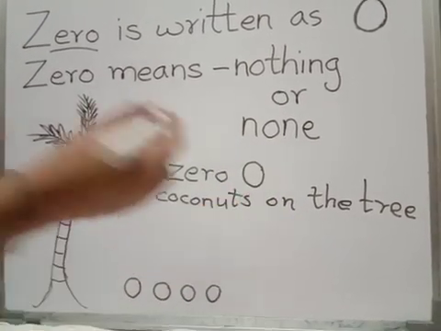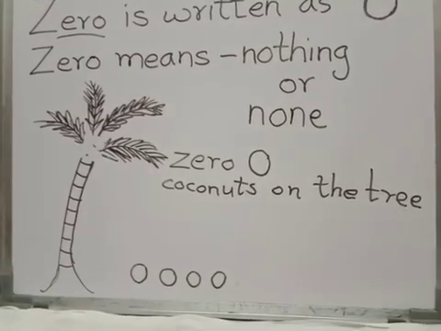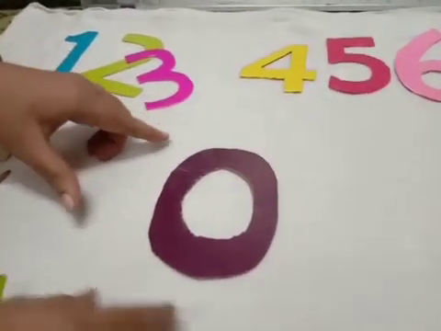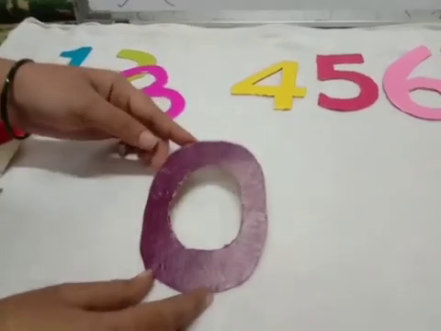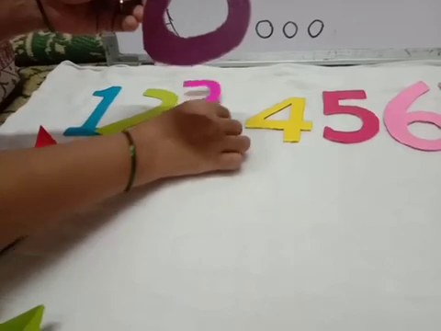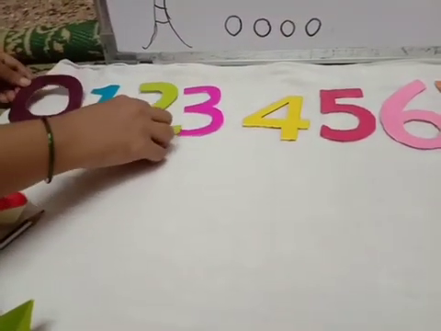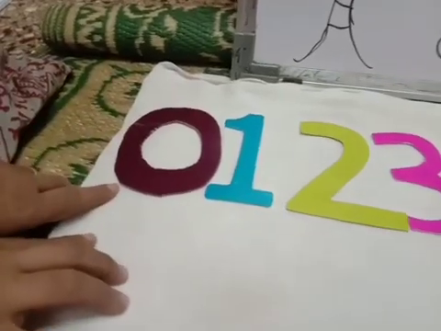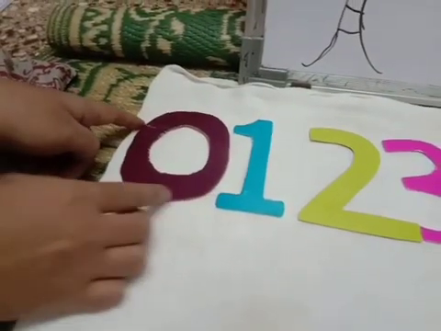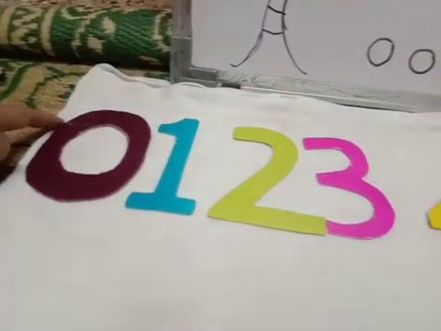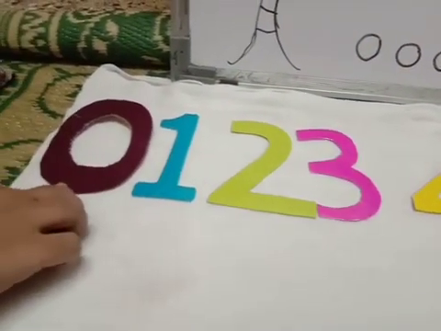Okay? Now children, see, there is a flash card of 0 number. Look at this 0. Look at this 0. And 0 is introduced before number 1. Before number 1. So, in 1, 2, 3 numbers, 0 comes before 1.